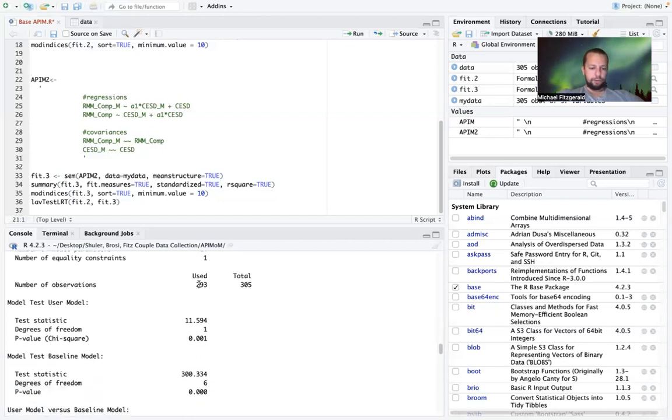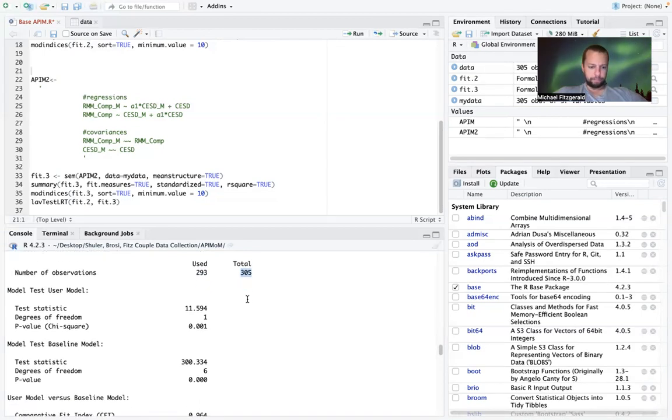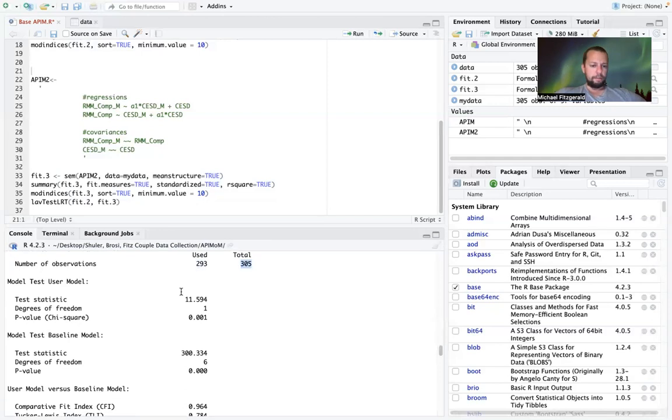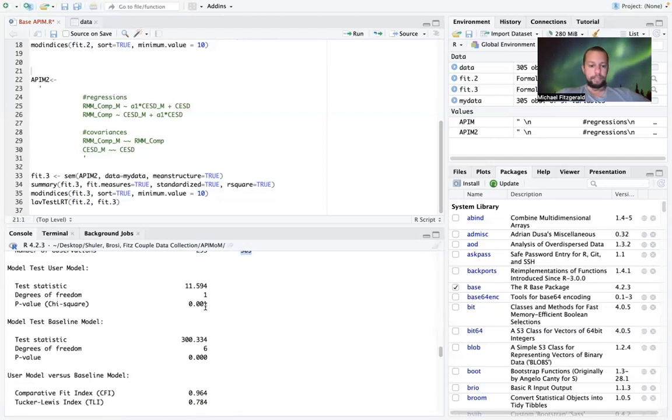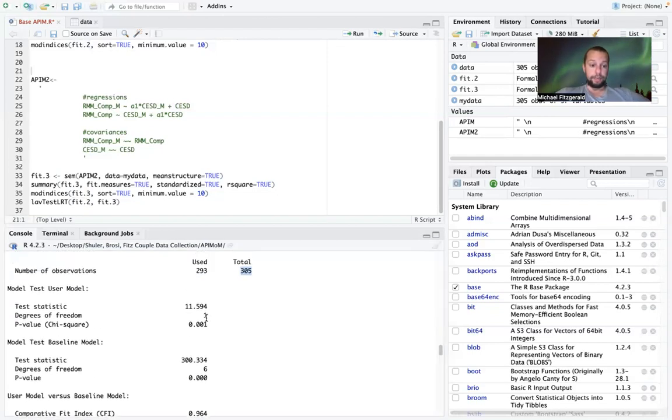And so we have 293 folks, and so we have 12 couples that were list-wise deleted due to missing data. And so there's a couple of things that you can do around that. You can specify full information maximum likelihood, and that will take care of that. But that's for another video at another time. So here,